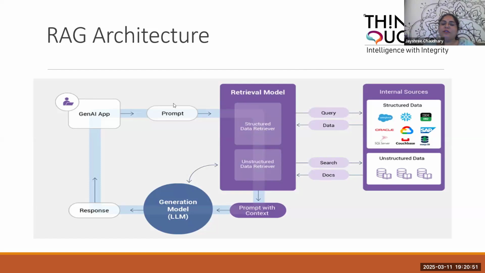So what happens is, when the user asks the question, it's going to go over here. This model is going to search that particular data in the models created based on the document which we provided. And then the prompt with the context goes to the generative AI model, because this model is important to give me the response, and then this model will generate a response and give it to the application. So this is the simple architecture, but behind the scenes, a lot of steps are there.